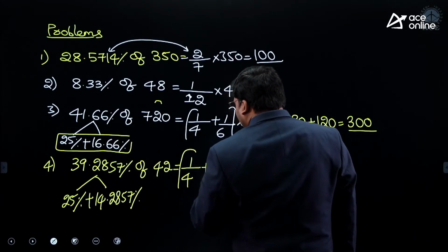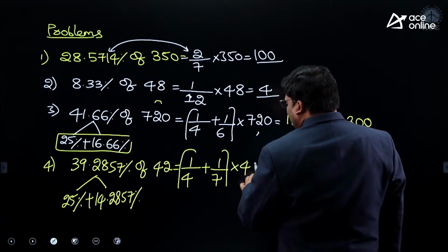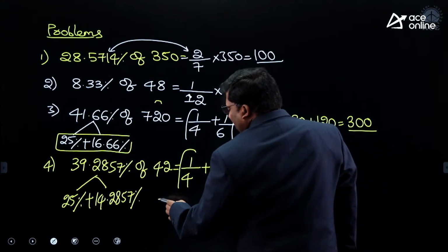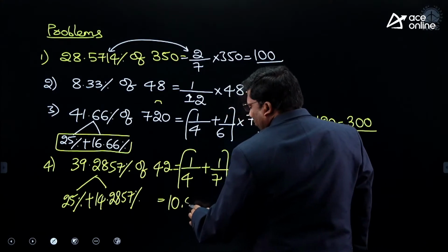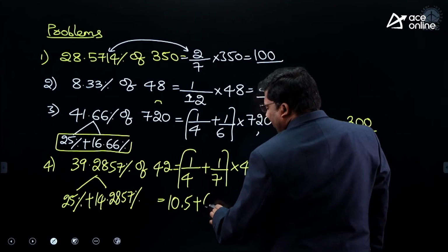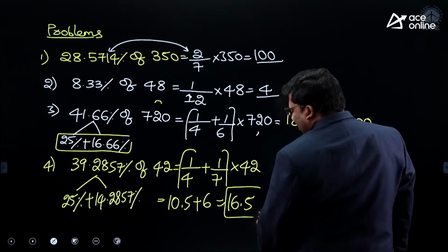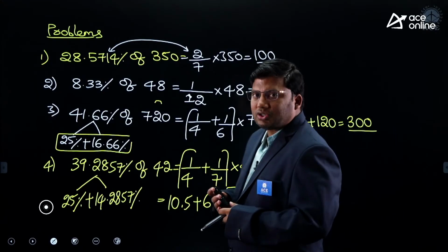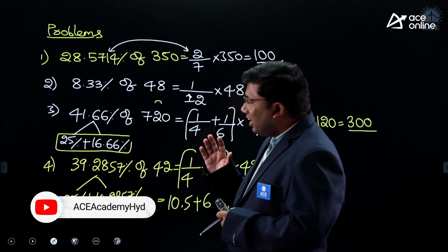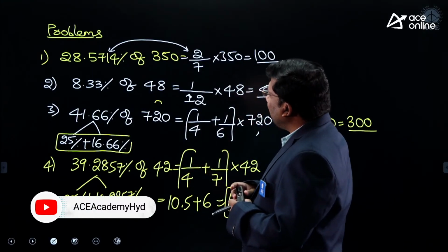14.2857% is 1 by 7, into 42. 42 by 4 is 10.5, plus 6. What is the answer for this question? 16.5. Is the idea clear?